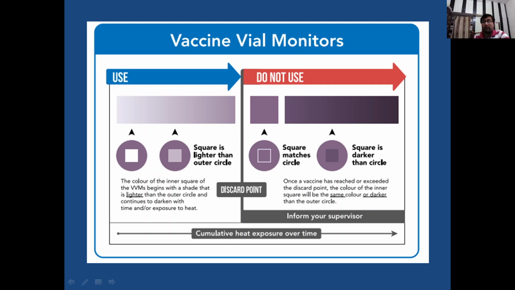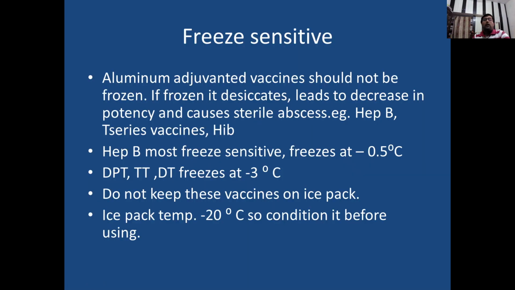Now, what are the freeze sensitive vaccines? Any aluminum adjuvanted vaccine should not be frozen. Okay, if frozen, it desiccates and it leads to decrease in potency and causes sterile abscess. Examples are hepatitis B vaccine and T series unit, DPT, DT, TT, and Hep vaccine. Hepatitis B is the most freeze sensitive vaccine. It freezes at minus 0.5 degrees centigrade.